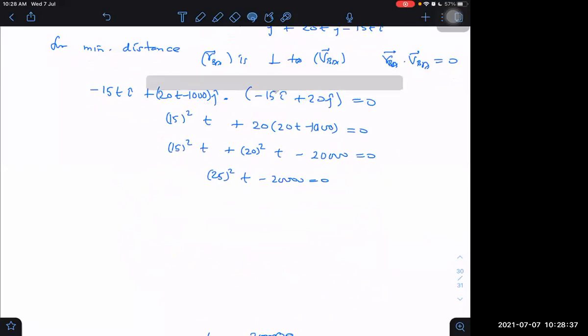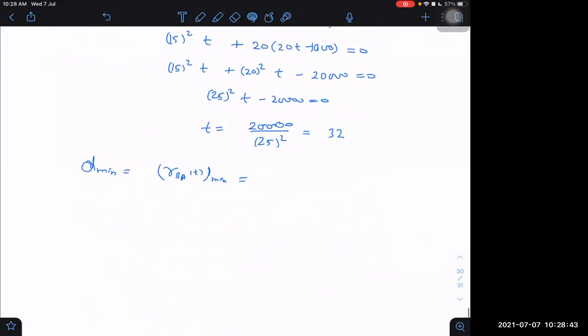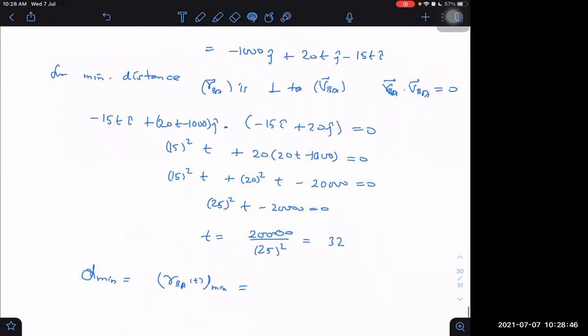Minus 480 i cap minus 360 j cap. We are getting it as minus 1000 j cap plus 20 into 32 j cap minus 15 into 32 i cap.